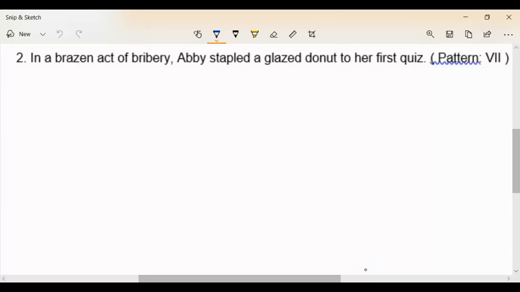So this one reads, in a brazen act of bribery, Abby, once again I'm using my third period sentences, Abby stapled a glazed donut to her first quiz. Well, Abby, I do not encourage bribery at all. All right, so that's crazy talk, but I do like donuts.